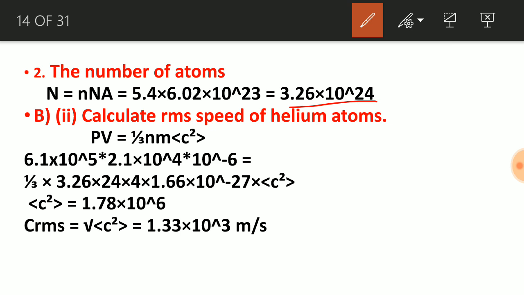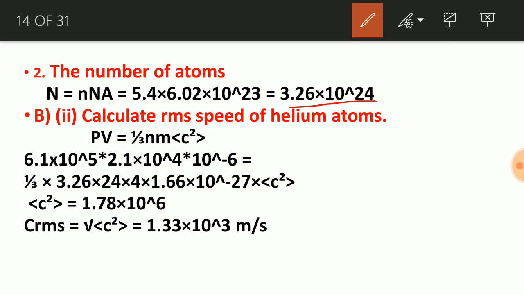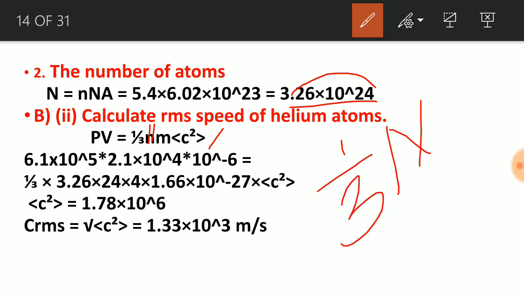Calculate the RMS speed of a helium atom. We know that PV is equal to 1 by 3 N m c square. We know P, we know V, 1 by 3 is already given. N is equal to 3.26 into 10 to the power 24, the number of molecules. Sorry for writing small n here, this should be capital N.